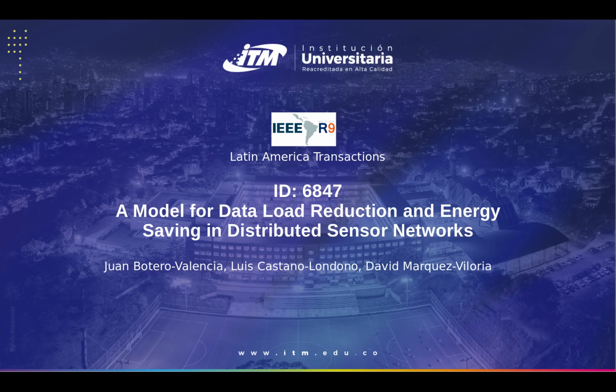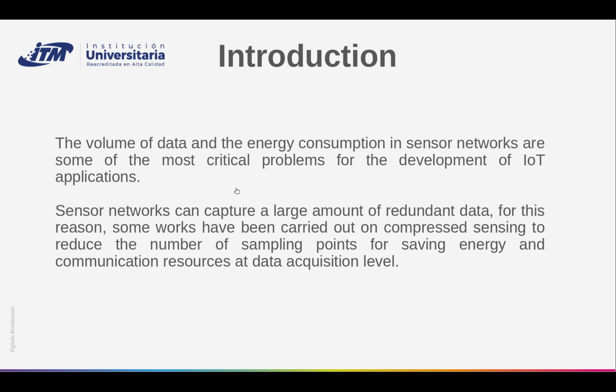A model for data load reduction and energy saving in distributed sensor networks. The volume of data and the energy consumption in sensor networks are some of the most critical problems for the development of IoT applications. Sensor networks can capture a large amount of redundant data. For this reason, some works have been carried out on compressed sensing to reduce the number of sampling points for saving energy and communication resources at data acquisition level.